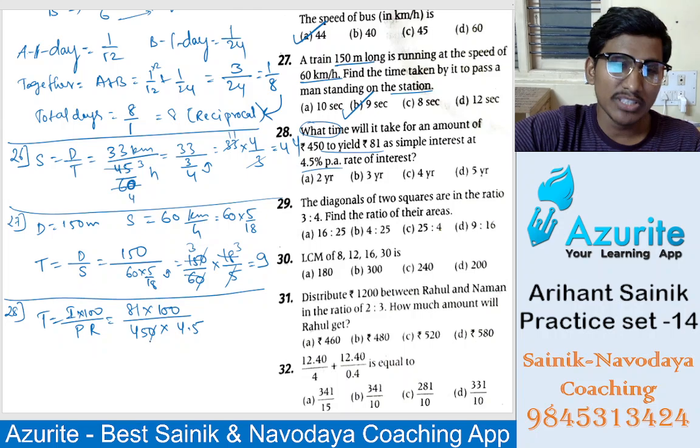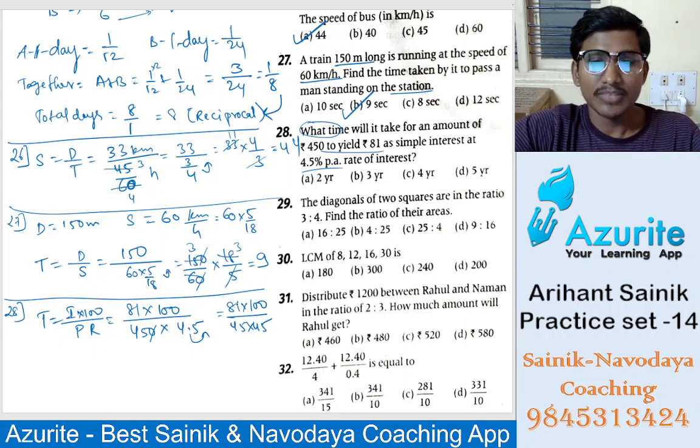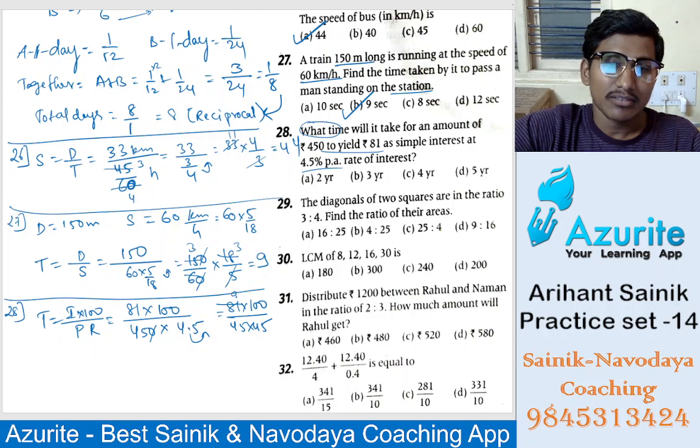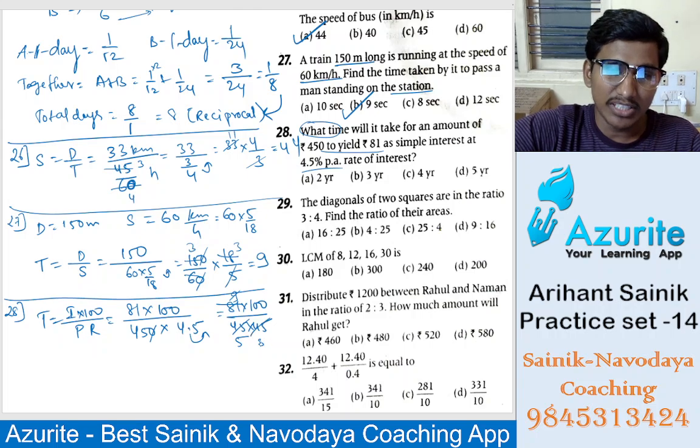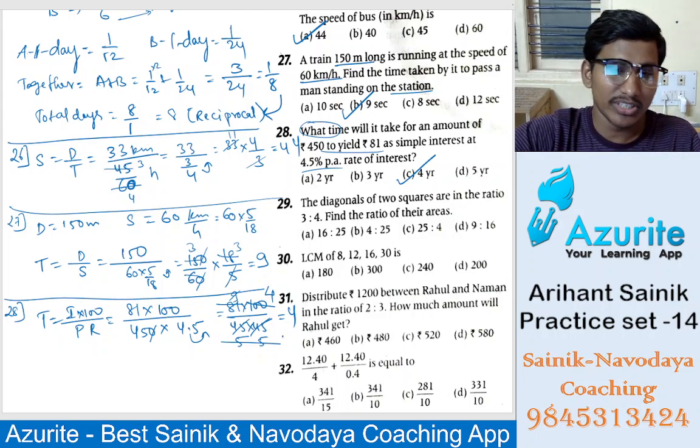Here 1 0 cancel, this point will shift. So 81 into 100 divided by 45 into 45. Now you cancel it out. 9 5s are 45 and 9 5s are 45. 5 5s are 25. 25 4s are 100. So how much is the answer? 4 is the answer. 4 years. Okay, 28 is done.